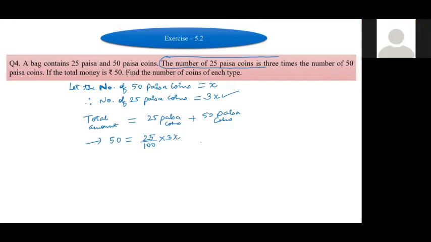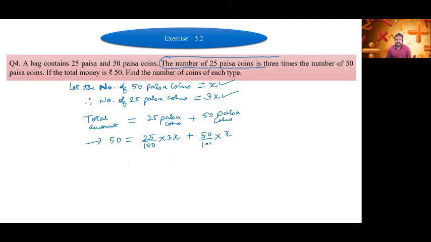Sir, in this, we can't convert rupees 50 into paisa. Yes, we can do that way also. You will get the same answer. Okay, so 50 upon 100, because it is 50 paisa, and how many 50 paisa coins do I have? x coins. The equation is ready.